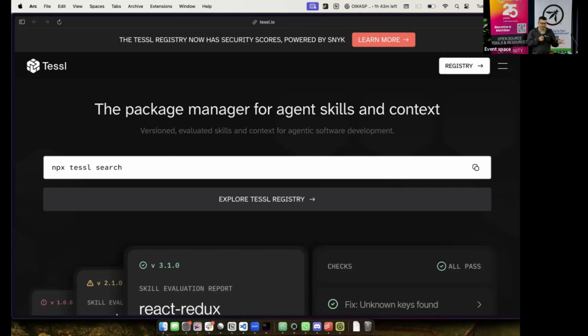Now, recently, something came out called skills, and a skill is essentially a piece of context that you can wrap up and provide to an agent, and that agent will activate that skill based on a name and description that you provide. It will say, okay, I need some help with this task. Let me activate this skill. It'll give me instructions and guidance of how I need to do this thing. It'll learn, and then it'll provide that answer back.